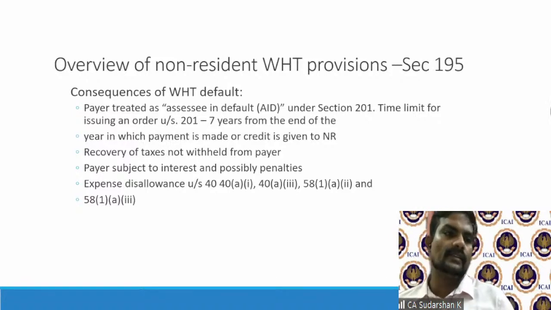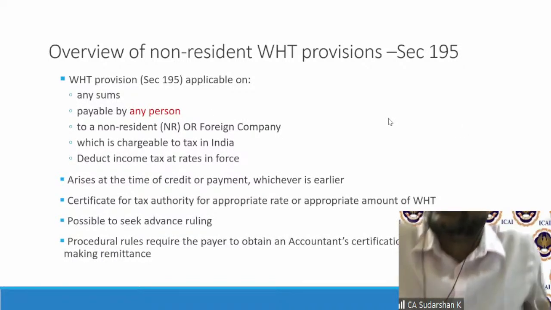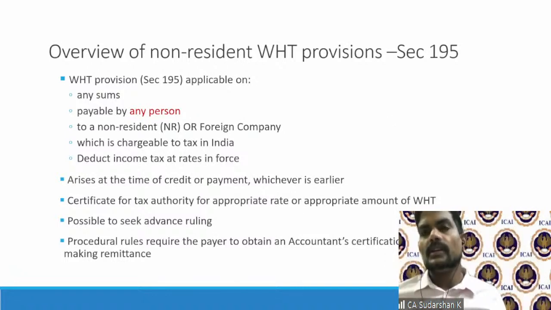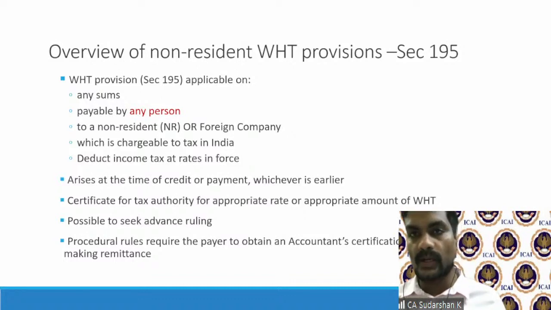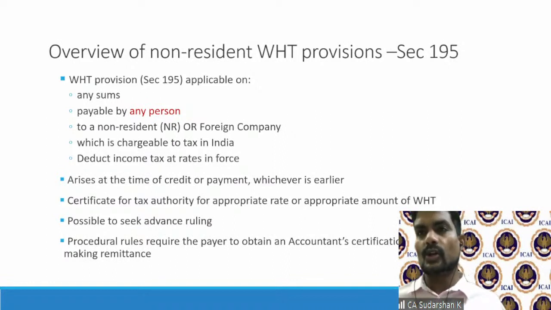Because 195 says any sums payable. So any sum paid to any person. It doesn't say any income. It doesn't say any profit. It says any sum you pay to a non-resident. So sum means anything. Basically, they want to bring it in on a gross basis. That's why. Because when I make a payment on a gross basis, that is more like a turnover